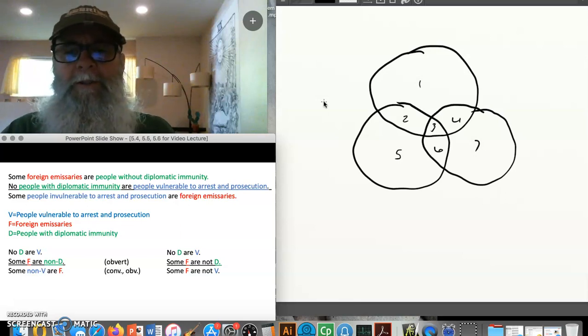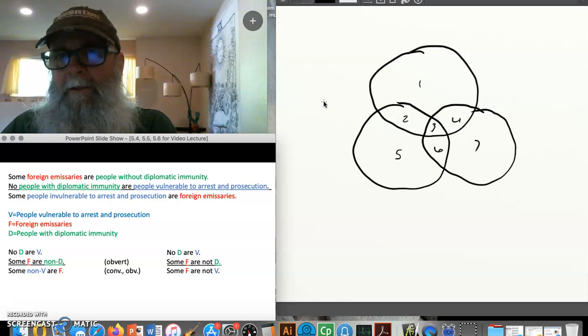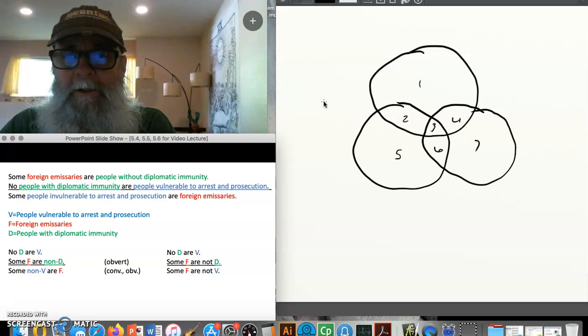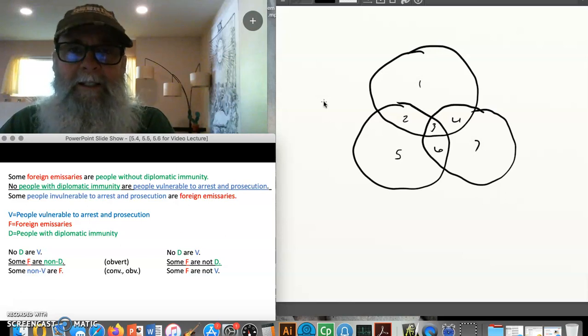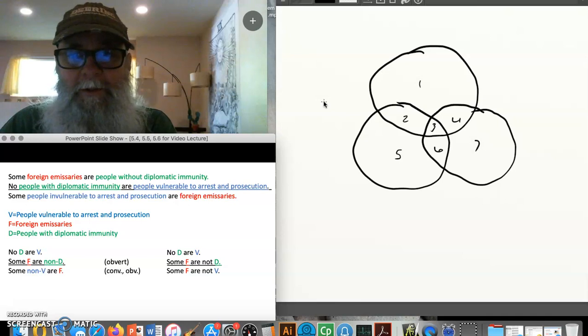Rule number 2 says if there's any term in the conclusion that's distributed, it has to also be distributed in a premise. And the conclusion is an O statement. So it's distributing its predicate term V. So V needs to be distributed also in one of the premises. And in the first premise where V appears, it's distributed because E claims distribute both their subjects and their predicates. So I've passed the first 2 rules.